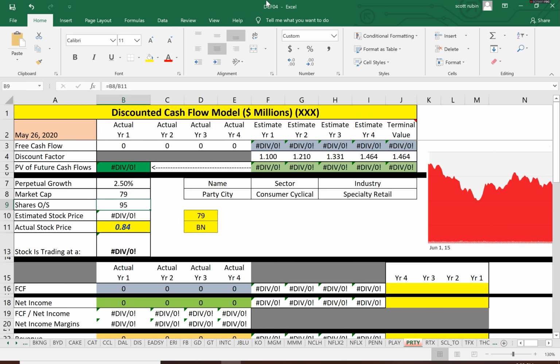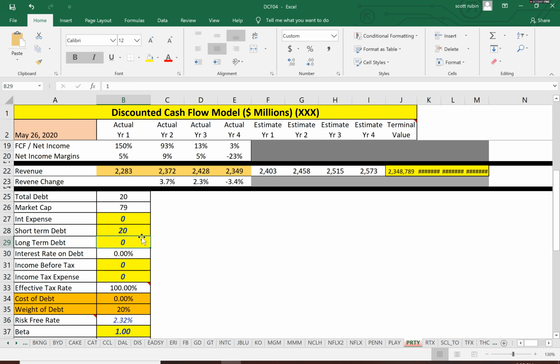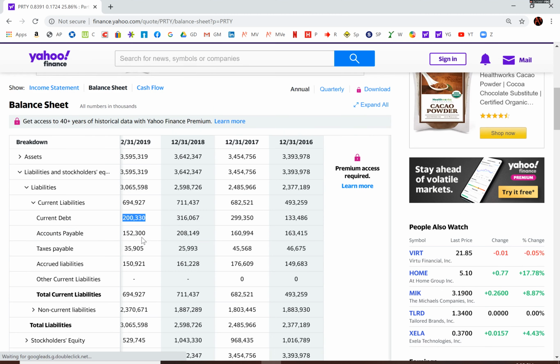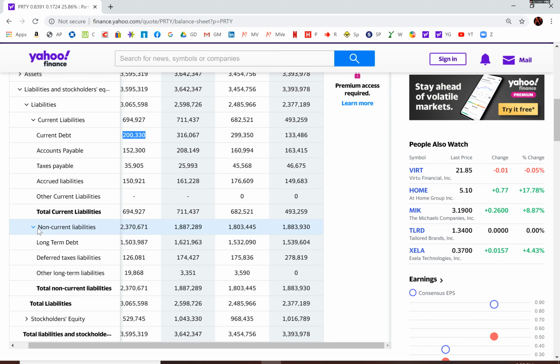So let's calculate that capital structure, because every company borrows at a different rate, and we have to see how much they borrow at so we know what to discount the cash flows by. They don't have any interest expense. So does that mean they have no debt? 200 million of current debt, and non-current debt, 1.5 billion.